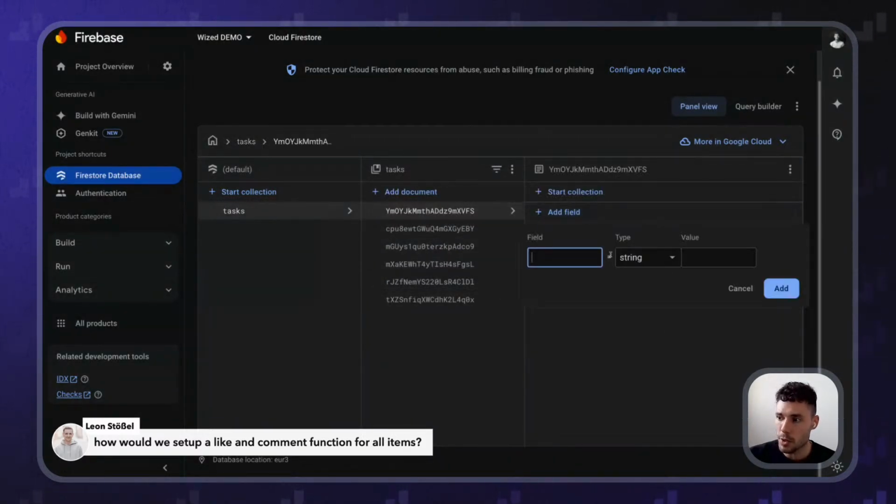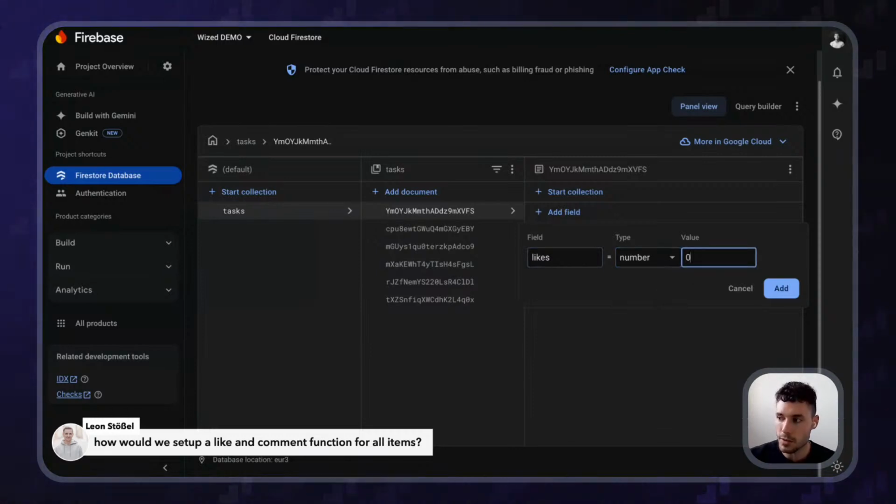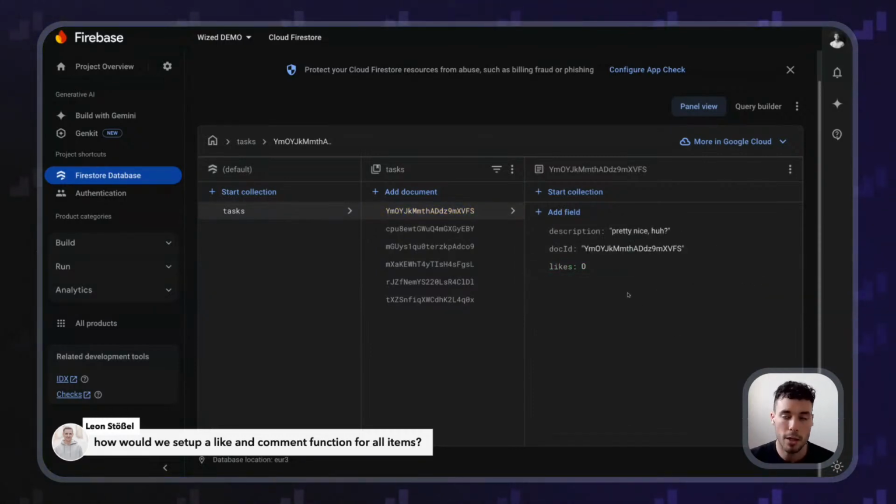So in here, maybe you would have something like likes, and this would be a number, and this number would start at 0, right? And when you click on it, you would add 1 to the number. But if you want to keep track of every single person who added likes, maybe then you want to use nested collections. That's a very good system.